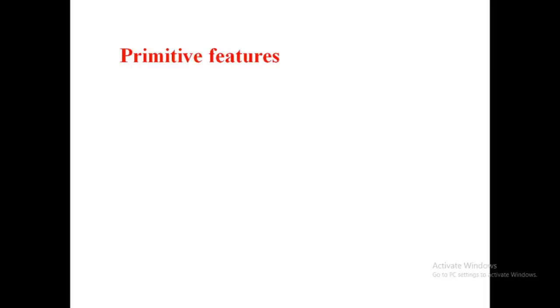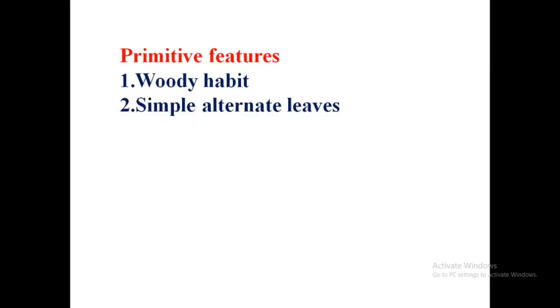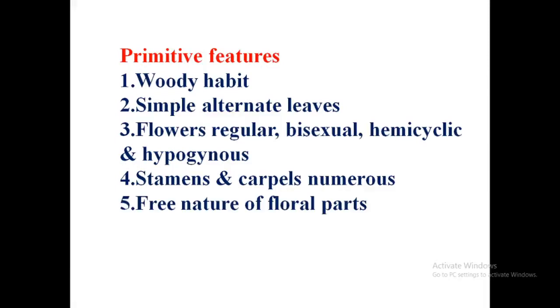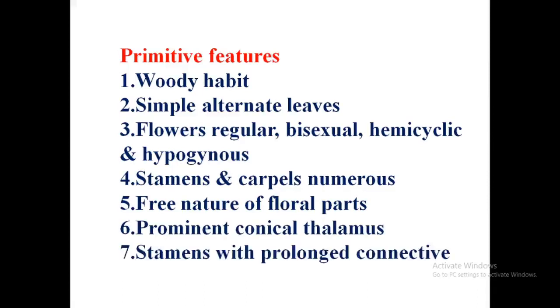And in the phylogeny, what are the primitive features of this family? These features are woody in habit. Herbaceous is considered as advanced, woody is considered as primitive. So this is primitive. Then simple alternate leaves and flowers regular, bisexual, hemicyclic, hypogynous. Stamens or carpels are numerous here. That is also a primitive feature. Free nature of floral parts. Then prominent conical thalamus, you know now. Then stamens with a prolonged connective. That connective comes out. Ruminate endosperm. These are the primitive features of the family Annonaceae.